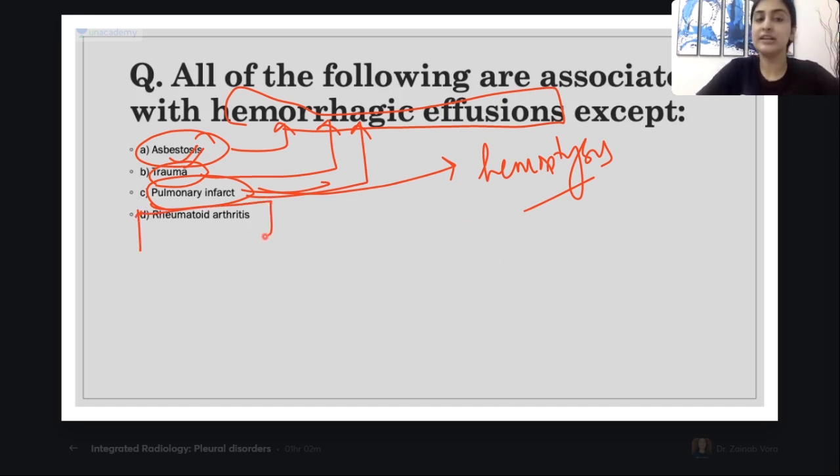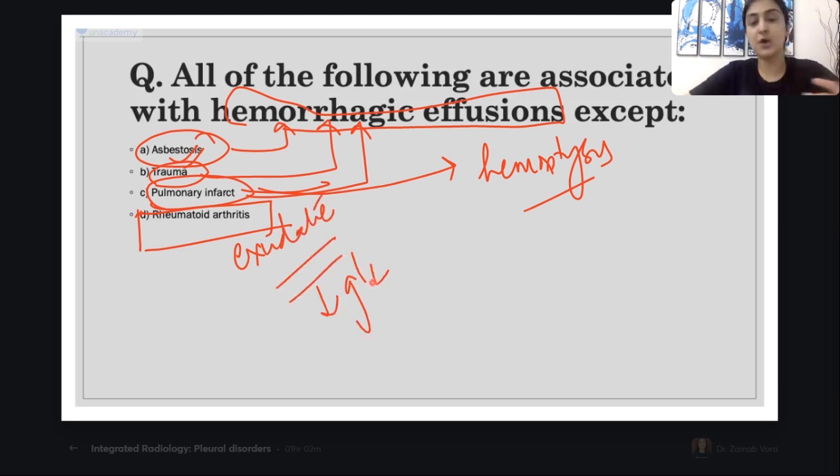RA, on the other hand, does not produce hemorrhagic effusion. Why would it produce hemorrhage? It produces an exudative type of effusion, which will have low glucose. It does not produce hemorrhagic effusion. Asbestosis producing hemorrhagic effusion is one of its typical features, one of the properties that it has. All right. What is the most common pleural manifestation of asbestosis, guys? Yes, it will be pleural plaques.